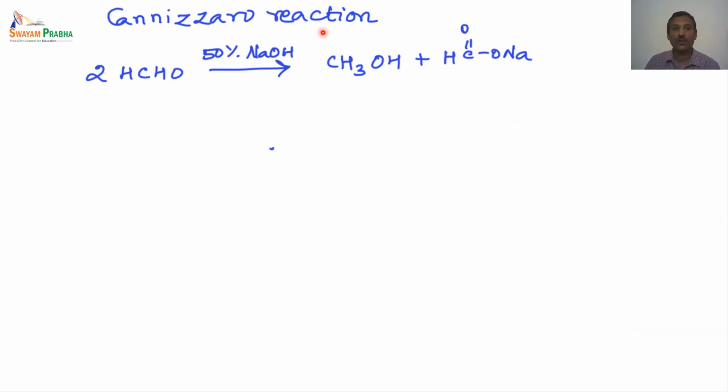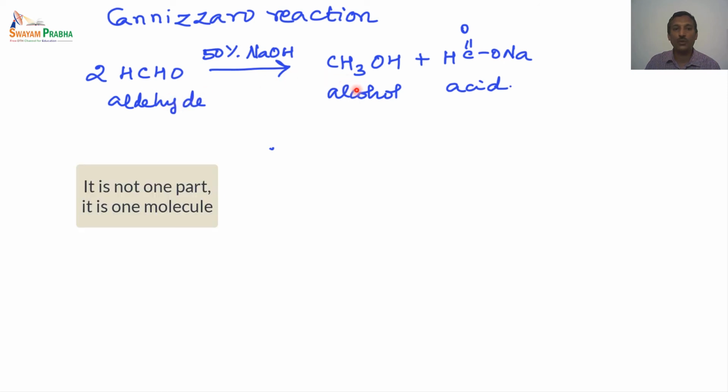The next one is the Cannizzaro reaction. In this case, two molecules of formaldehyde, when treated with 50% sodium hydroxide, produce methanol and sodium formate. So two units are formed. We have a starting aldehyde which produces an alcohol and an acid. One part of the aldehyde is reduced to an alcohol and another part of the aldehyde is oxidized to an acid. This is how the reaction actually proceeds.